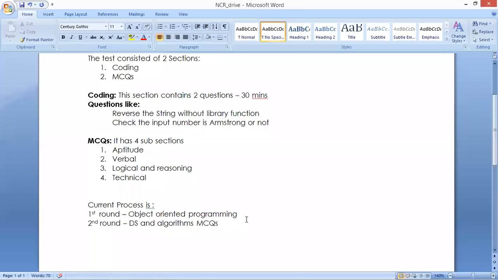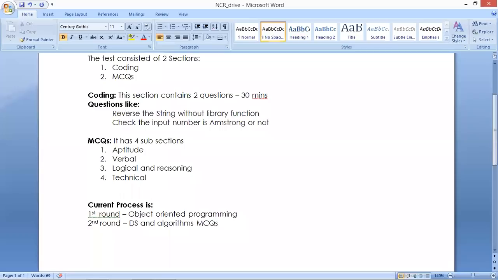But in the first round, sir, object orientation using which programming language? There is no language restriction. Nowadays companies are recruiting directly. They are providing online compilers. Simply they will ask the question, for example, check whether the input number is Armstrong or not. In which language we have to write? That is completely your wish. If you are good at C programming, you can write the code in C, because online compilers are already available. You can select the online compiler and write the code.